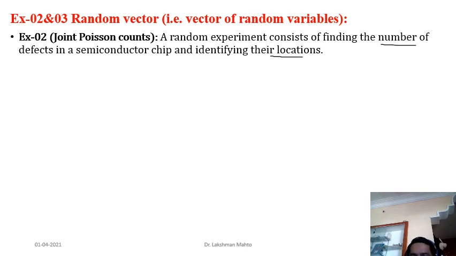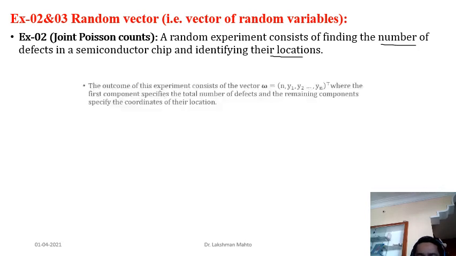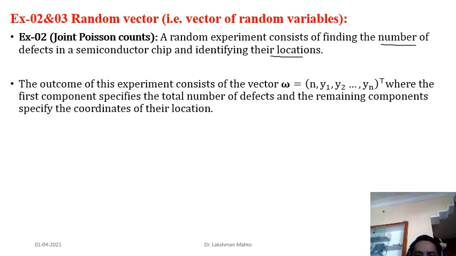So your count is coming, that's why the count comes in as a Poisson distribution. The outcome of this experiment consists of this kind of vector. Remember that here y1, y2, y3, all these are values of random variables. Small y1 is a value of the random variable capital Y1, small y2 is a value of the random variable capital Y2.